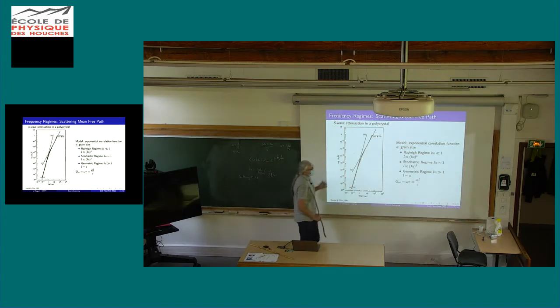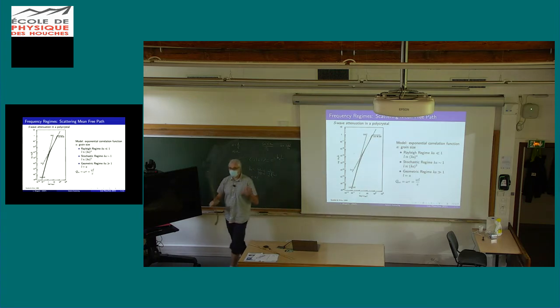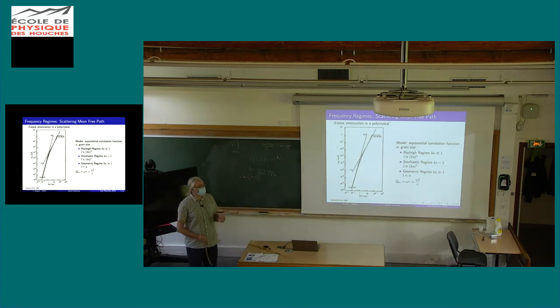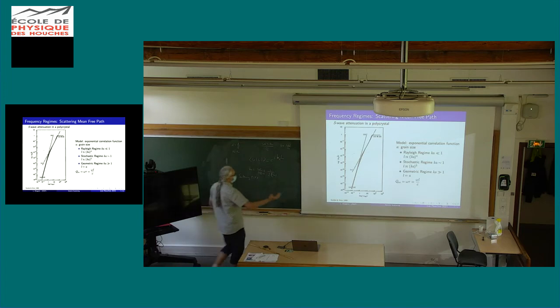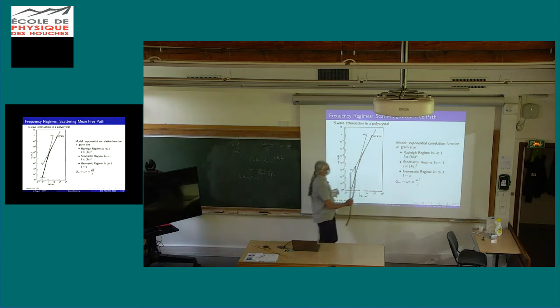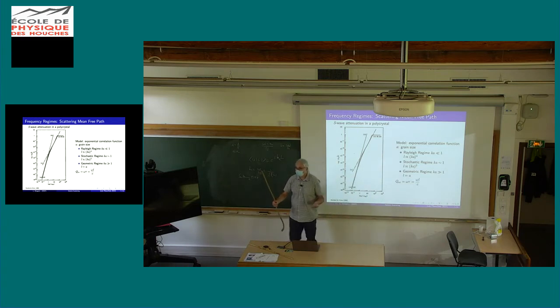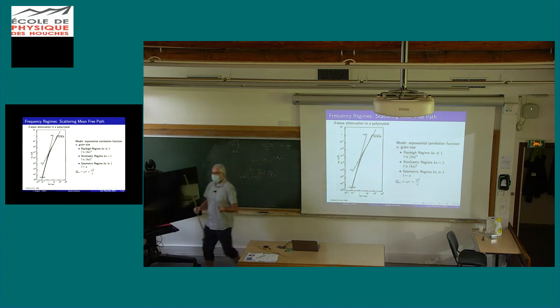Another regime which you might have heard of is a geometric regime. So when you go to very high frequency, you reach an asymptote where the mean free path is basically equal to the size of the heterogeneity. So there is one way.